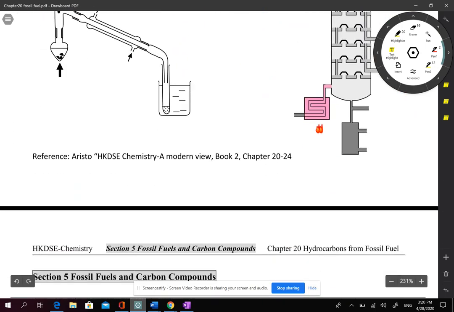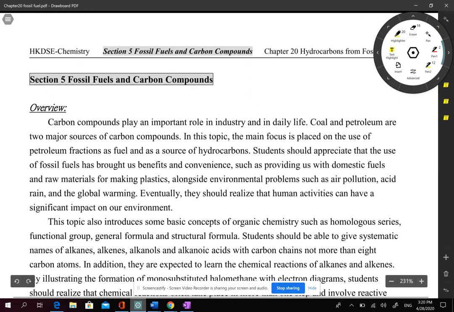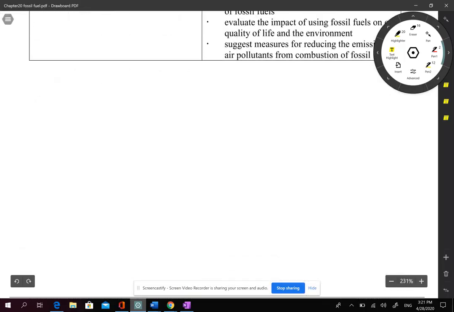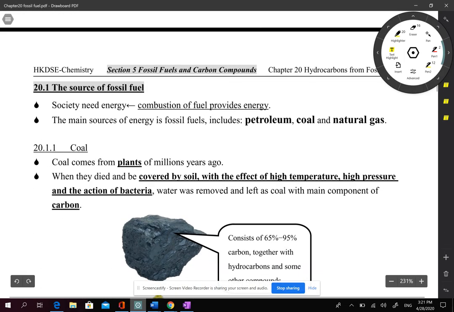So first of all, in these chapters we are concentrating on fossil fuels. Fossil fuels are the most important energy source. Still more than half, maybe 60 to 70%, depending on the country. Some countries mostly depend on fossil fuels.